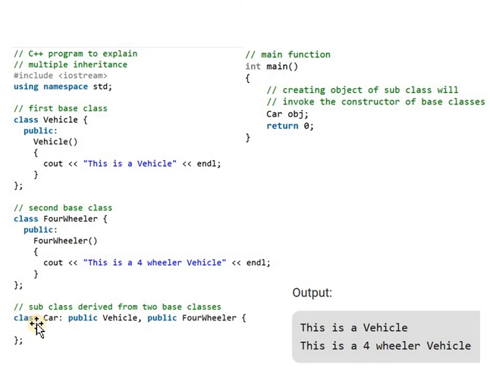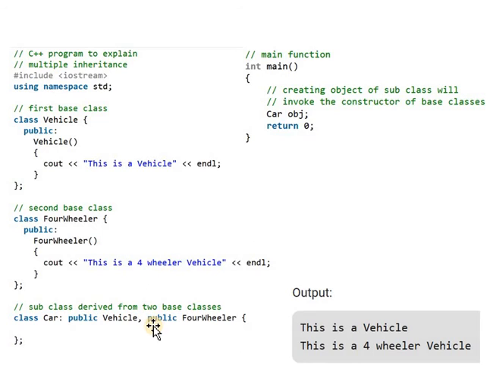First, we use the class keyword. After the class keyword comes the subclass or derived class name. Then there is a colon operator. After the colon operator, we use the access mode or visibility mode of base class 1. The base class name is vehicle. In this example there are two base classes, so each class is separated by a comma. Here we use the comma for separating the two different classes.